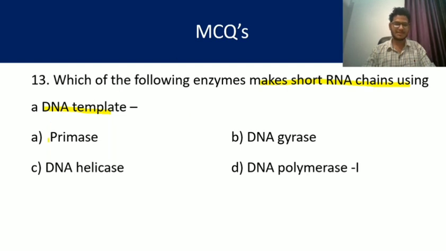That primer is formed with the help of the enzyme primase. So RNA primers are the short RNA pieces which are synthesized by primase using a DNA template. So the answer is A.